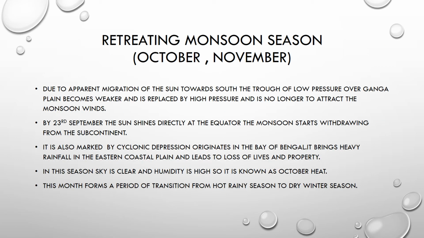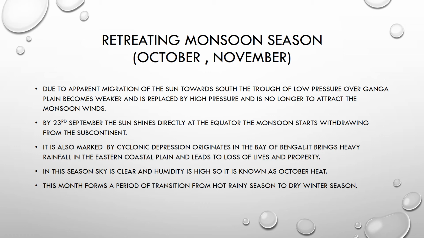Retreating monsoon season is in the months of October and November. Due to the apparent migration of the sun towards the south, the trough of low pressure over the Ganga plain becomes weaker and is replaced by high pressure, and is no longer able to attract the monsoon winds. By 23rd September, the sun shines directly at the equator. The monsoon starts withdrawing from the subcontinent.